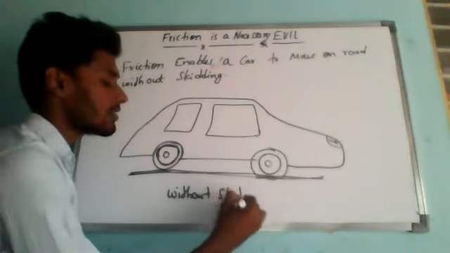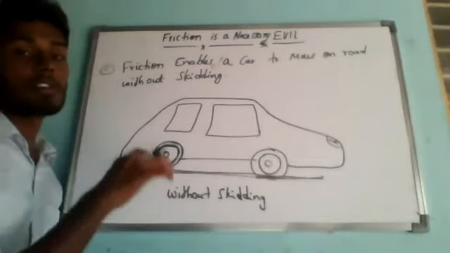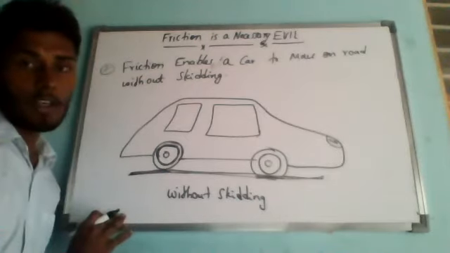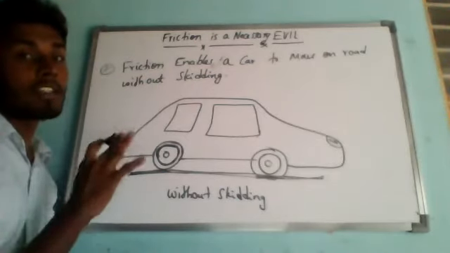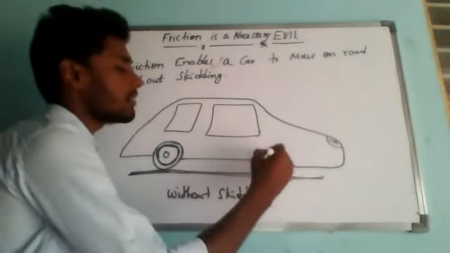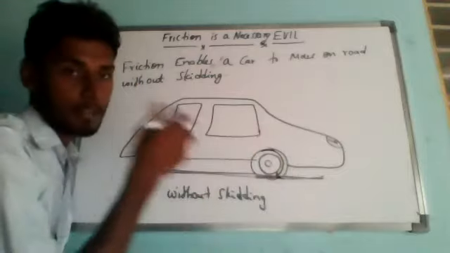So whatever the frictional force present between the tire and the road, it enables the car to move forward without skidding. Correct? Yes. So when the engine of a car makes the wheel turn, how will the wheel turn? The wheel will always go like this, in the clockwise direction. Is it correct or not?